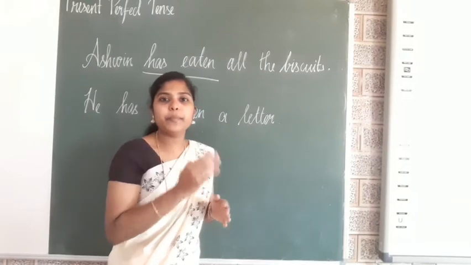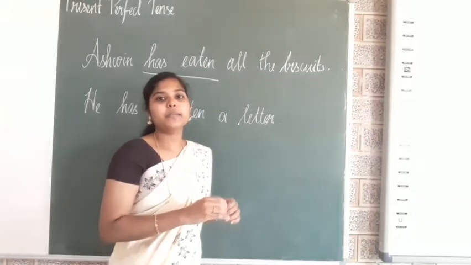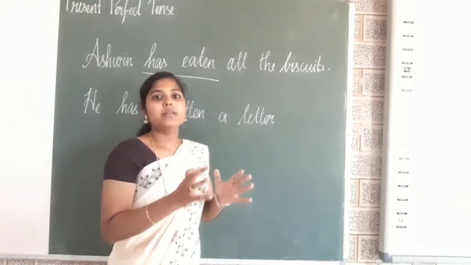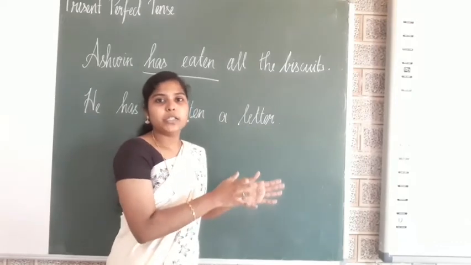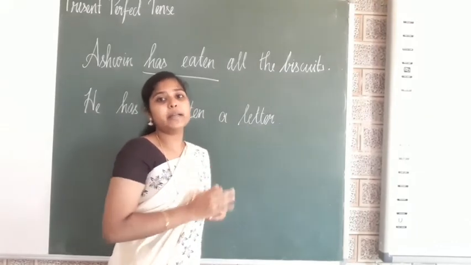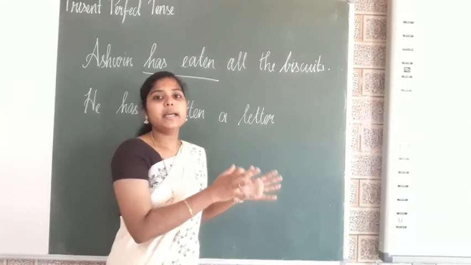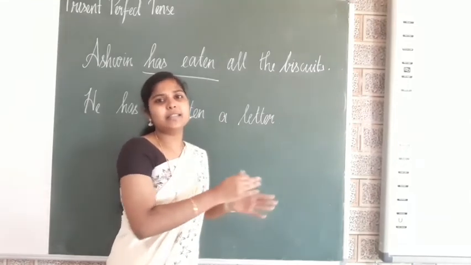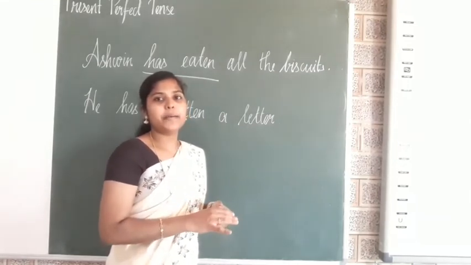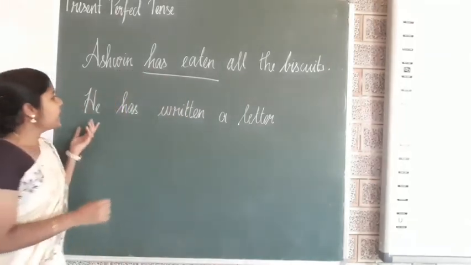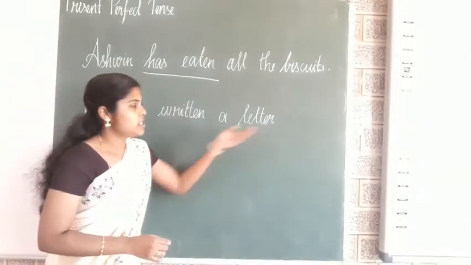Okay, so what is meant by present perfect tense? An action which was completed in the immediate past, which means just now, just before. Okay, now he has written a letter.